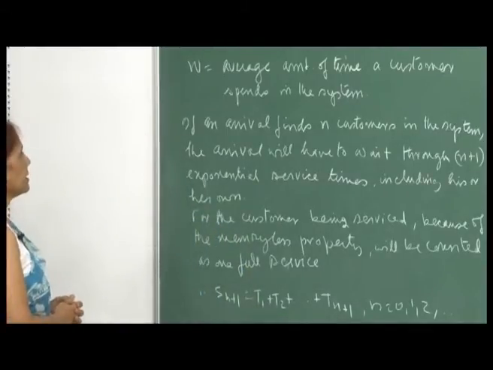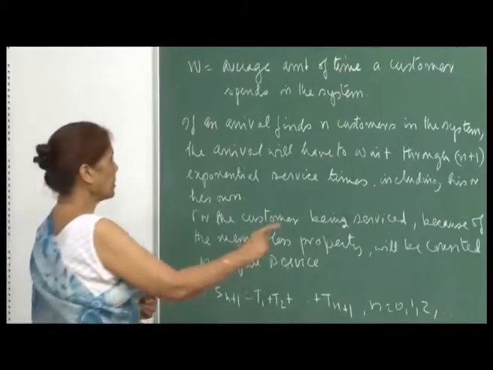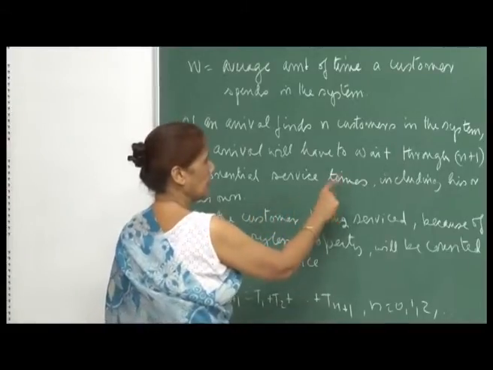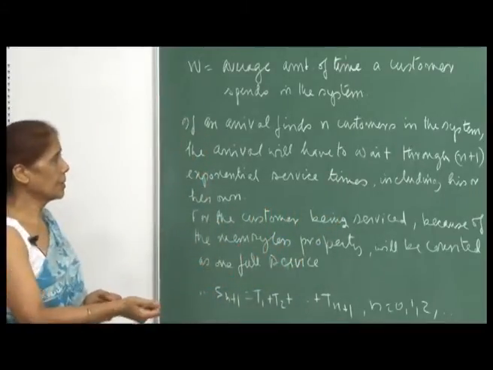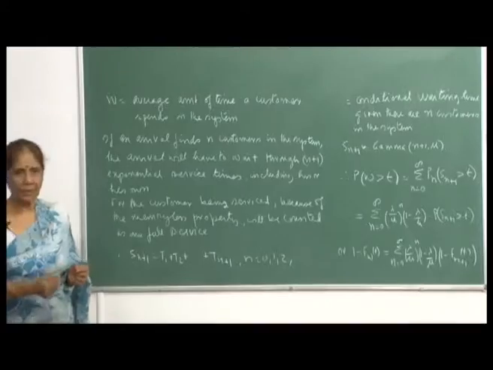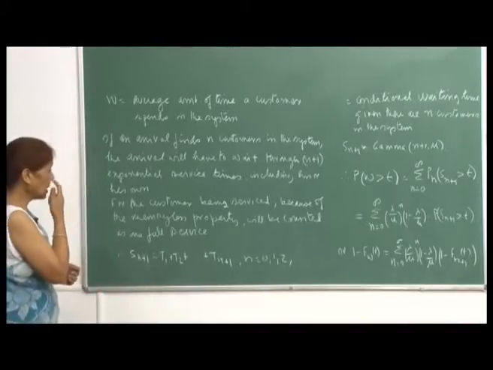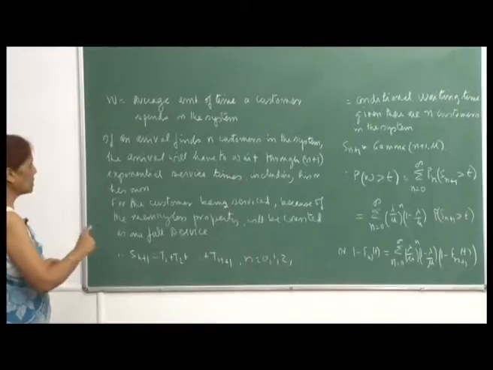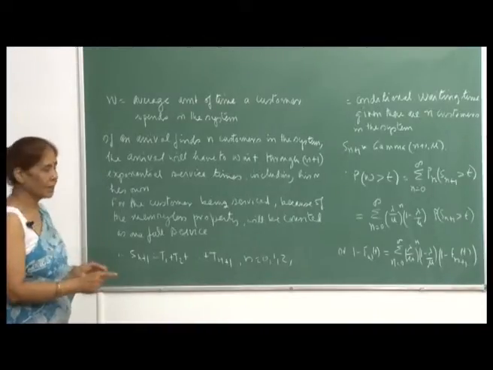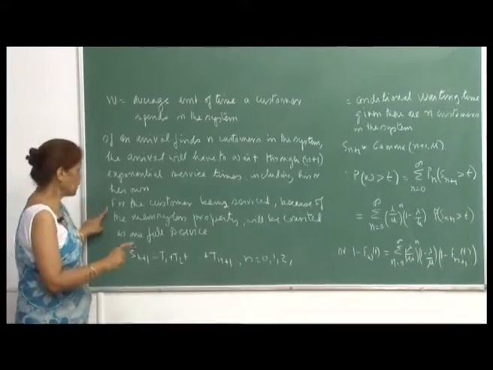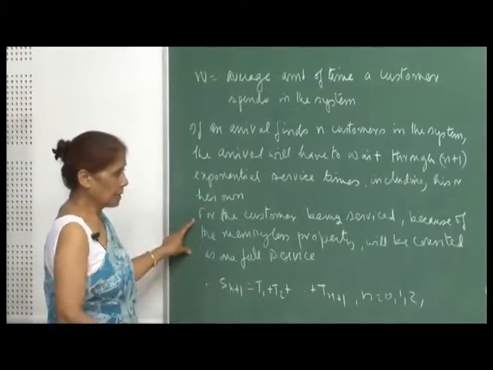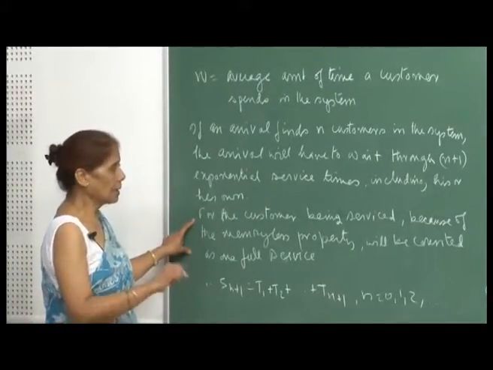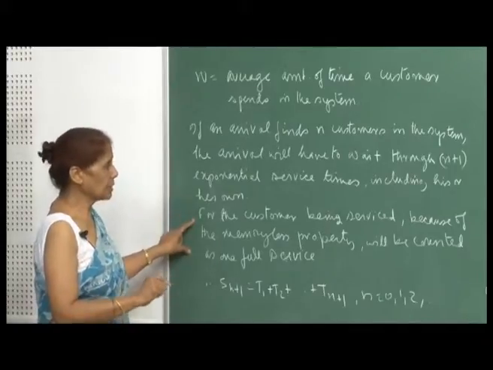Now, if an arrival finds n customers in the system, the arrival will have to wait through n plus 1 exponential service times, because n people are already in the system and he or she is the n plus 1th arrival. Before the n plus 1th arrival leaves the system, n plus 1 services have to be completed. There is already one customer being serviced, because there are n minus 1 people in the queue and one person being serviced.